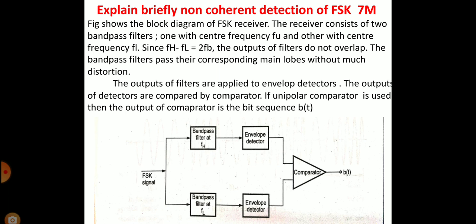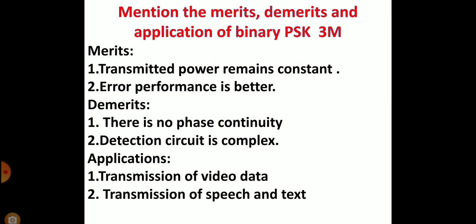The outputs of the filters are applied to envelope detectors. The outputs of the detectors are compared by a comparator. If a unipolar comparator is used, then the output of the comparator is the bit sequence.